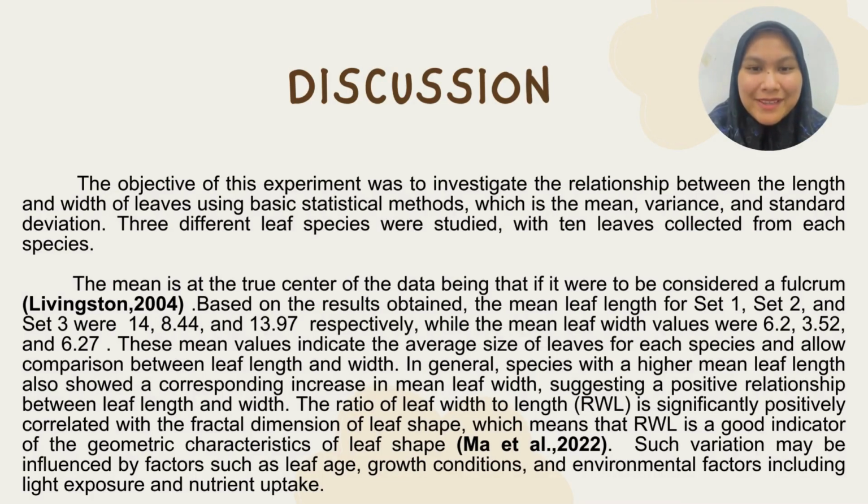This experiment examined the relationship between leaf length and width using basic statistics, which are the mean, variance, and standard deviation across 3 types of leaf. The mean values show that the species with longer leaves generally had wider leaves, indicating a positive relationship between length and width. Variation in leaf size may be influenced by environmental conditions, growth factors, and leaf age.